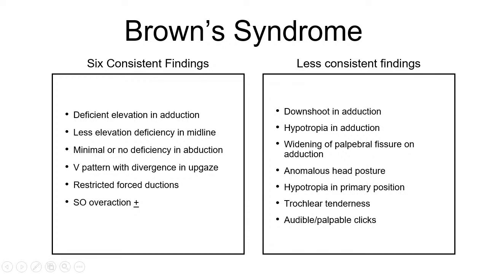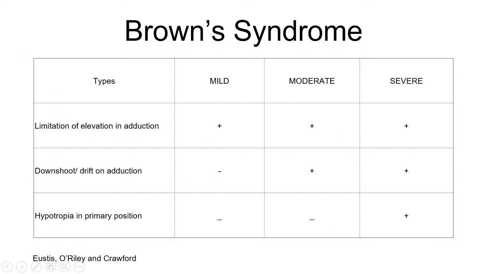Coming to the clinical features, Brown syndrome is characterized by 6 consistent findings: deficient elevation in adduction, less elevation deficiency in midline, minimal or no deficiency in abduction, V pattern with divergence in upgaze, restricted force ductions, and SO overaction which may or may not be present. Less consistent findings include downshoot in adduction, hypotropia in adduction, widening of palpebral fissure on adduction, anomalous head posture, hypotropia in primary position, trochlear tenderness, and audible or palpable clicks, which are mostly seen in inflammatory cases.